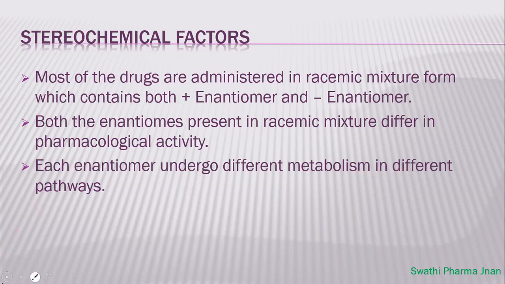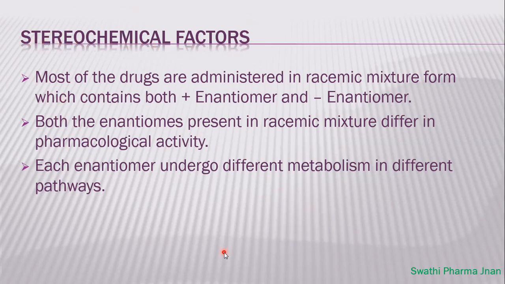So if a racemic mixture is administered to the patient, then one enantiomer will show faster metabolism and another enantiomer will show slower metabolism, and sometimes it may differ in different pathways also. Suppose one enantiomer undergoes an oxidation reaction, another enantiomer may undergo a deamination reaction or hydrolysis reaction or hydroxylation reaction. So it will differ in the metabolism. That is how the stereochemical factors also affect the drug metabolism.